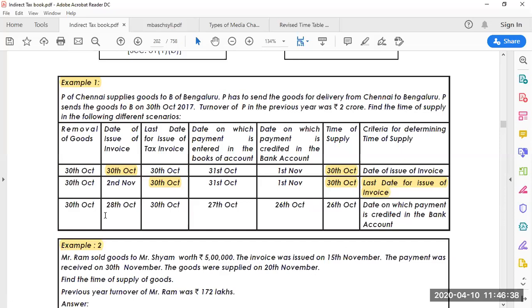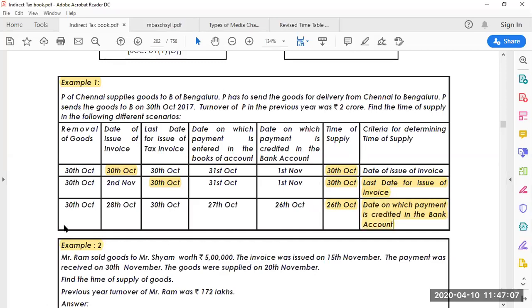Okay, next case, removal of the goods 30th October, date of issue of the tax invoice is 28th October, last date for issue of the tax invoice is 30th October, date of the payment is 27th, date on which payment is credited to bank account is 26th October. Time of supply is considered 26th. Why? Because the date on which the payment is credited to bank account is considered. Look at all the rest of the dates.